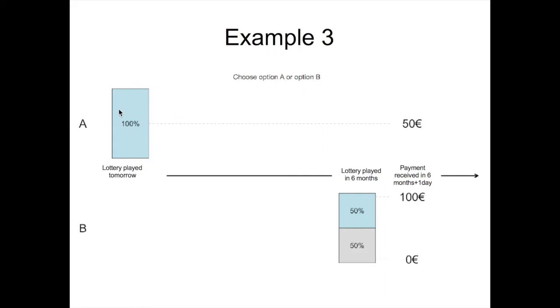Here is a third example. Option A gives €50 for sure. Option B gives a probability of 50% to get €100 and a probability of 50% to get nothing. In this question, option B would be played in 6 months from now. Therefore, with option B, you would have to wait for 6 months in order to know if you would receive €100. In this example, the main difference between the two options is that option A offers a gain for sure, whereas option B is risky and played later.